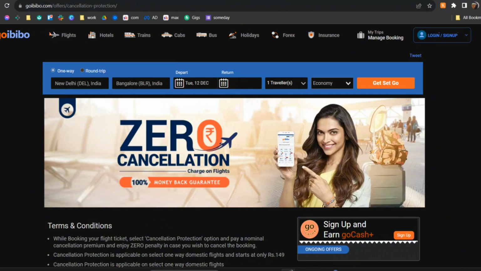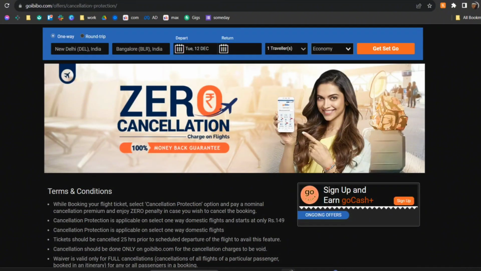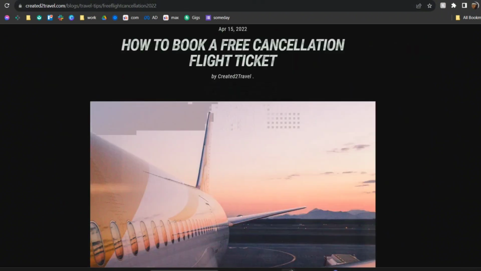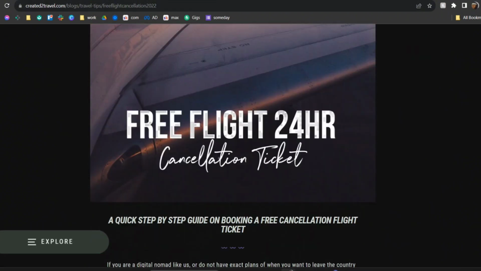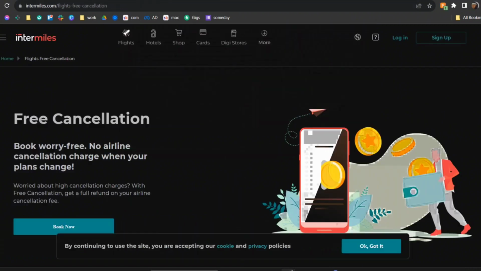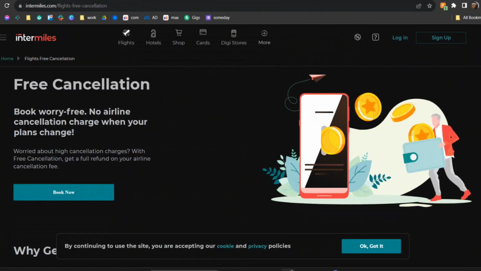After that, we have GoIbibo. You can see that they have zero cancellation charge on flights and it's a 100% money back guarantee. Then we have created2travel.com and you can see that they also have a free flight, but it is a 24-hour cancellation ticket, so you need to cancel it within the 24 hours. And last up, we have intermiles.com, who also have free cancellation and the entire fund will be refunded.